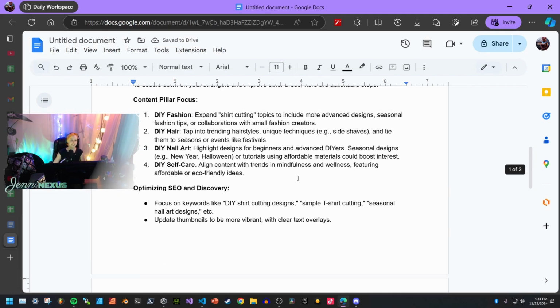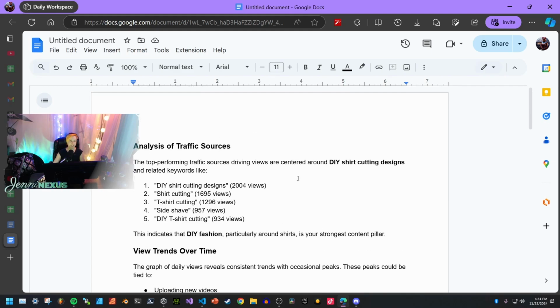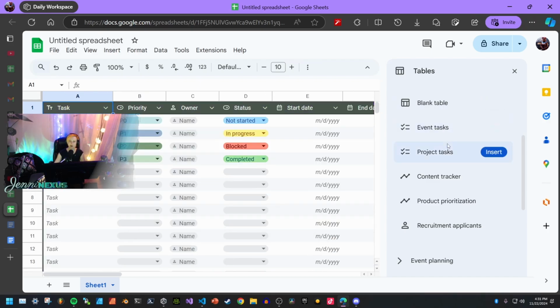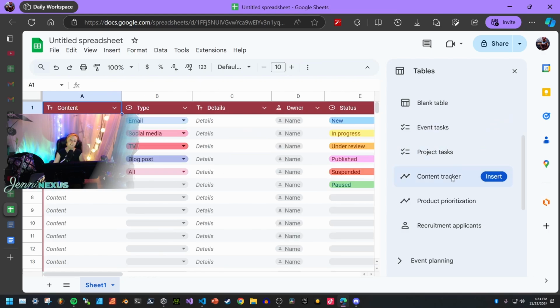Yeah, so it's really easy to paste these ideas from ChatGPT, and then we can reference them later. Something that's really cool in Google Spreadsheets, or most of these programs, is they'll have template options. When you first start a new project, you'll get these different options. Over here on the right, there's a table option. And I noticed this one that says content tracker, and I was like, that's cool. This is exactly what we're trying to do right now.